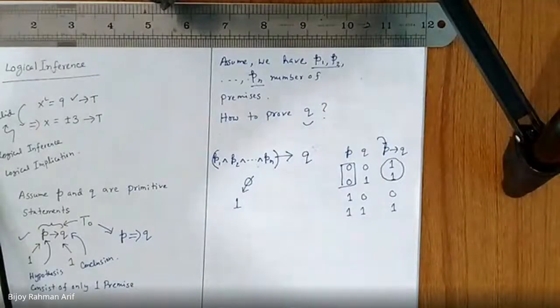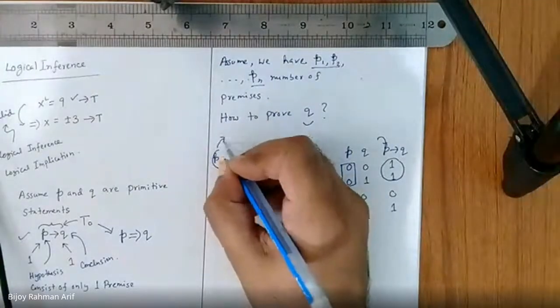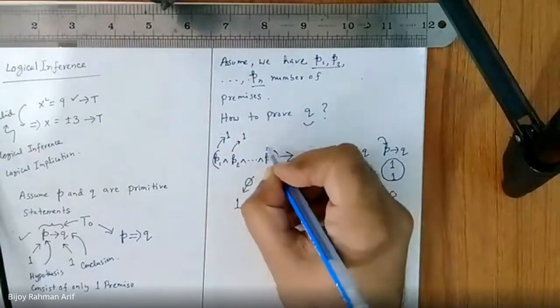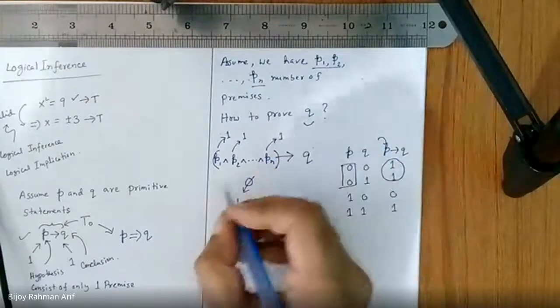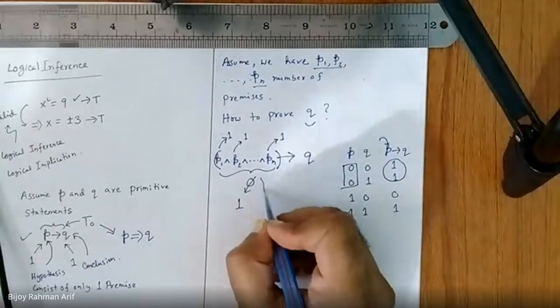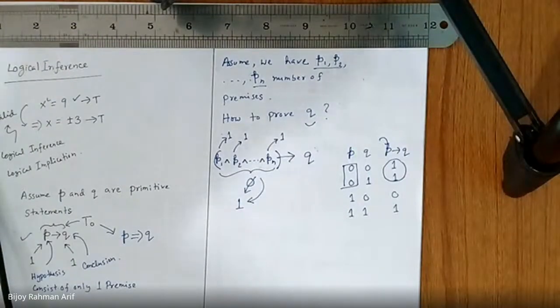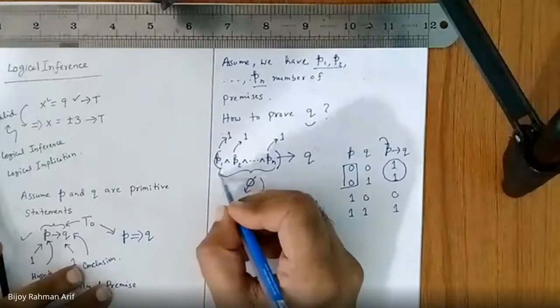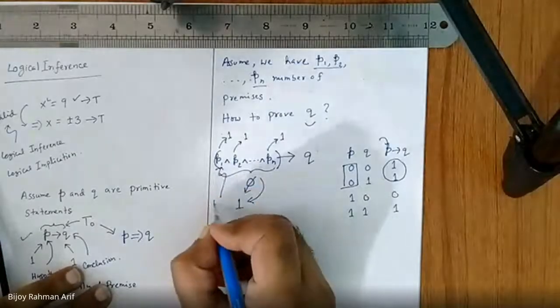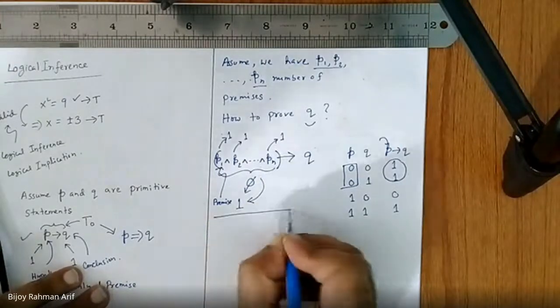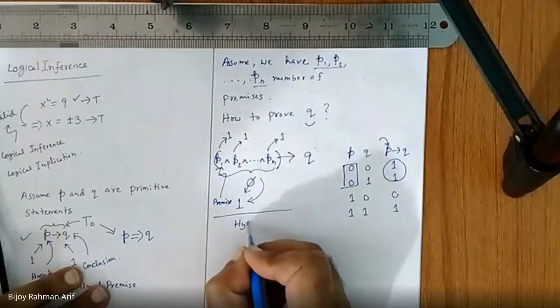Okay, definitely using AND. Then actually all these are 0, all these are 1. Then the whole thing becomes 1. Now, this one, the single one, is called the premise. And all together, they are called the hypothesis.